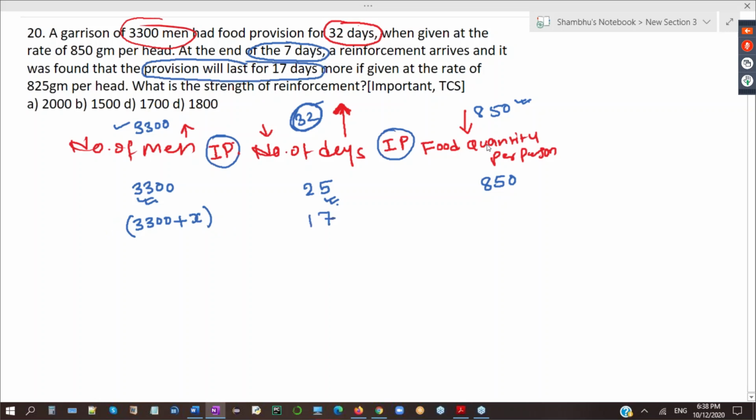Earlier it was supposed to last for 25 days, but now it will complete in 17 days, such that everyone has to eat 825 gram per head. Any doubt anyone? Did you understand this line? Did you get this?